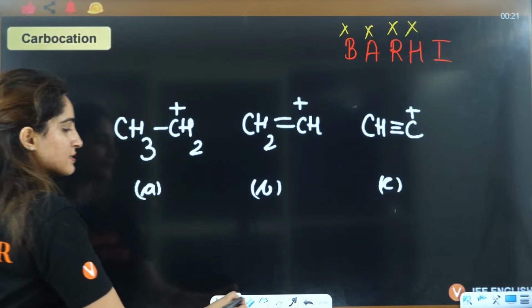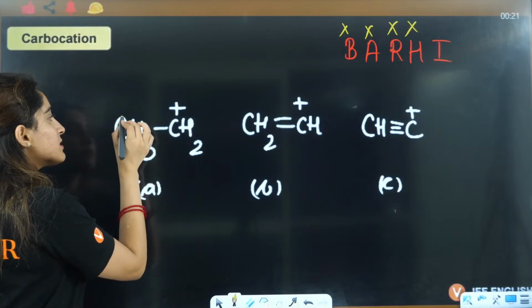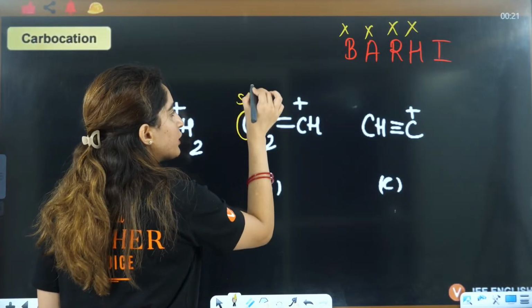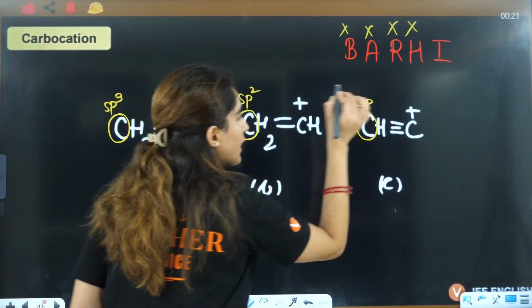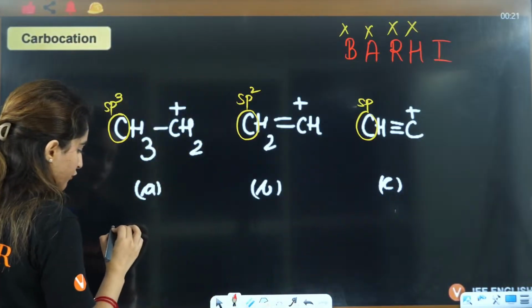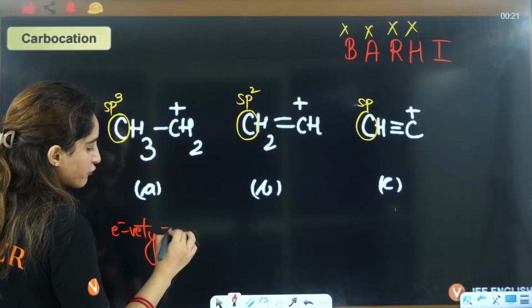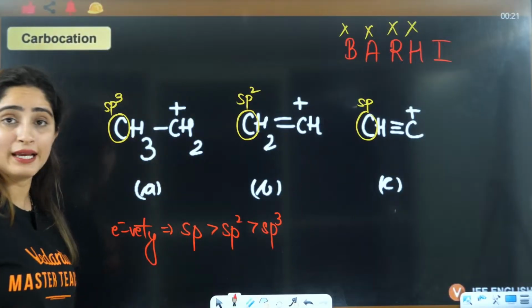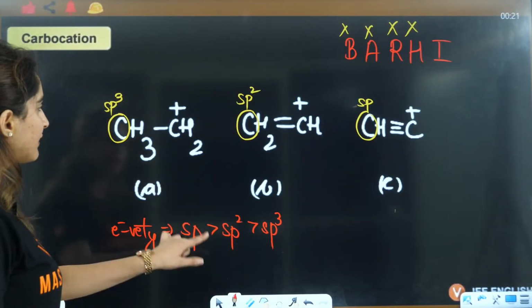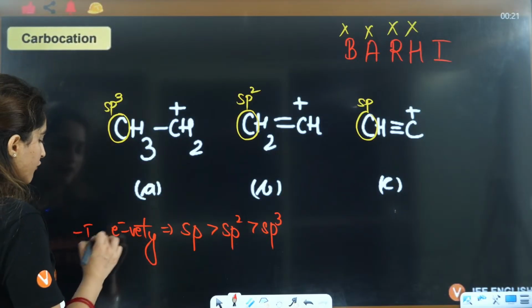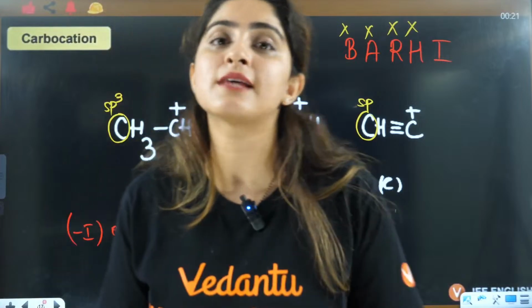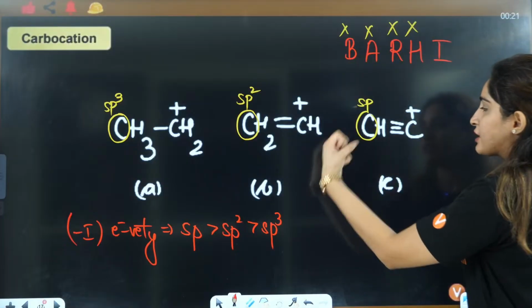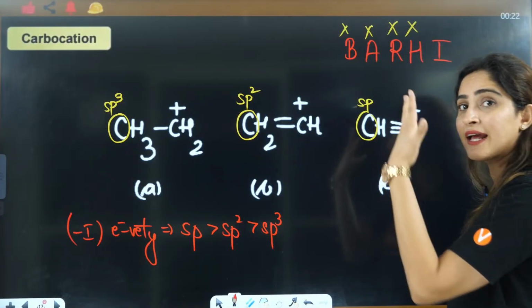So the last effect that we are left with is the inductive effect. This carbon here is sp3 hybridized. This carbon here is sp2 hybridized. This carbon here is sp hybridized. And the electronegativity will be of the order sp greater than sp2 greater than sp3. This is the electronegativity order of hybridizations. That means this has maximum minus I effect. Electronegativity means minus I effect. So this has maximum minus I effect, and it is going to pull the electrons towards itself.